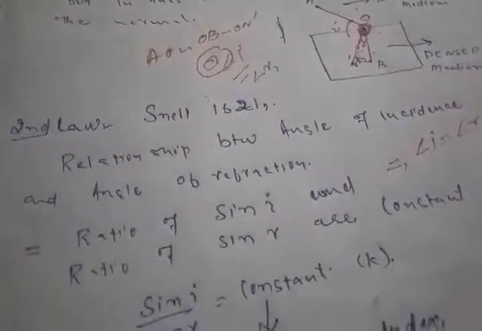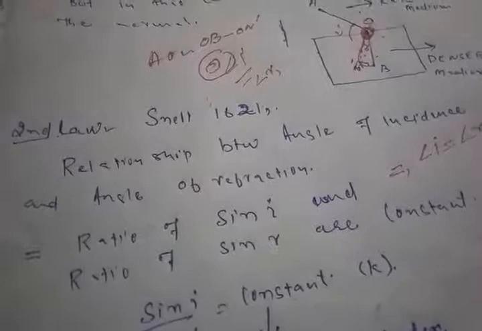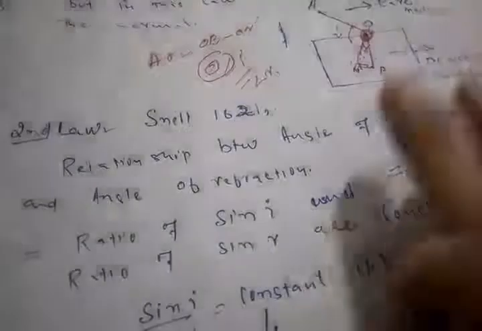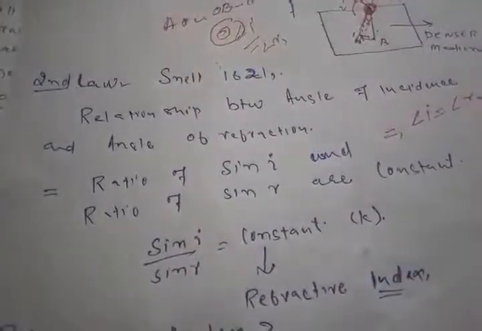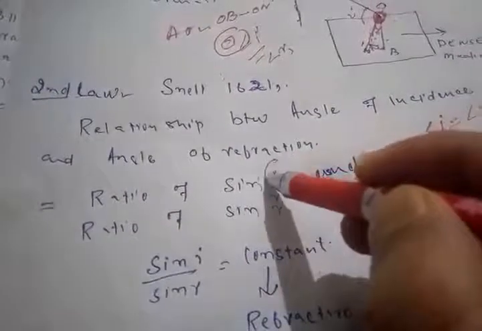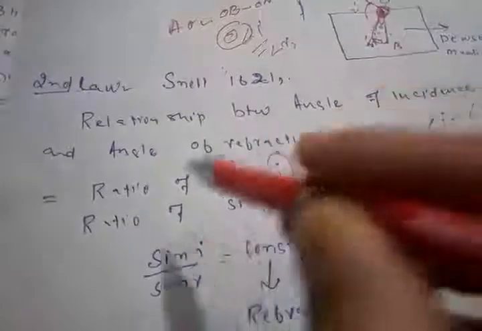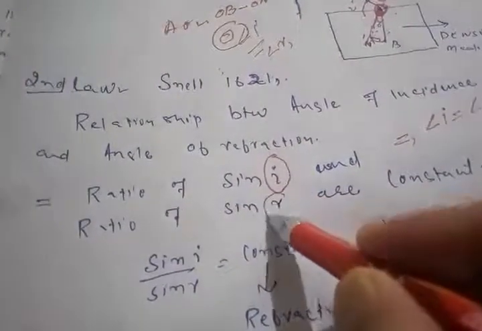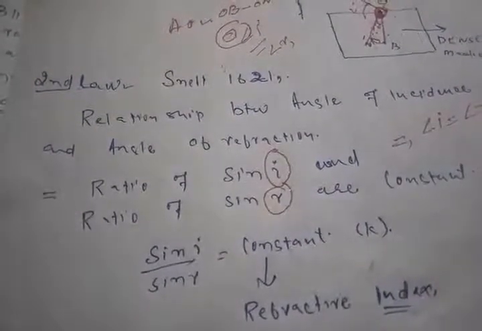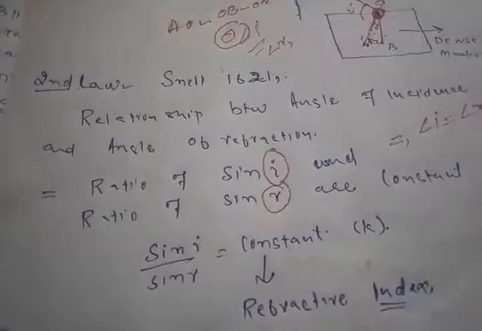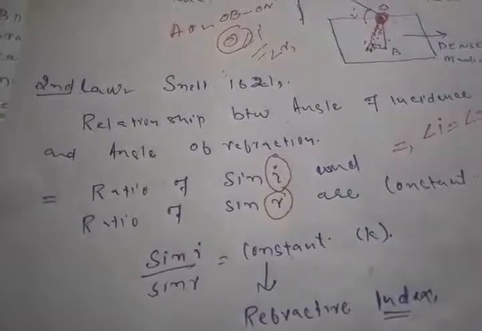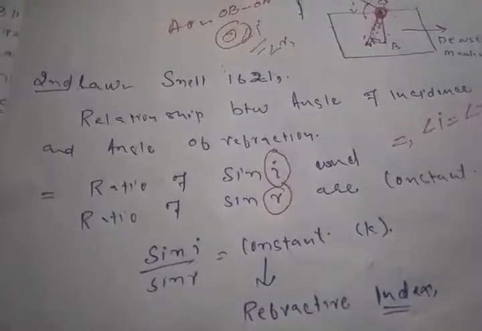the second law of refraction of light, which gives us a relationship between angle of incidence and angle of refraction. So in this law he explains us the ratio of sine i, sine i here indicates incident ray of light, and sine r means refracted ray of light. The ratio of sine of incident angle and sine of refracted angle, they are equal to a constant.